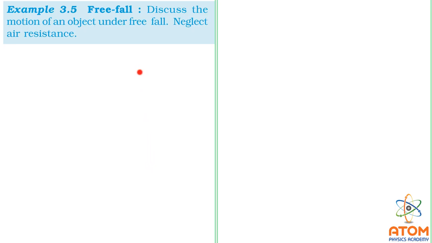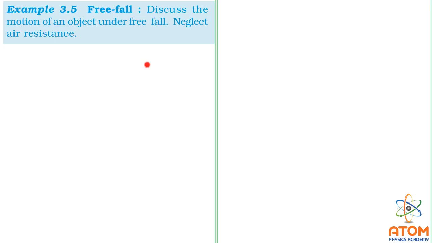That means it will become an accelerated motion. And the interesting part here is that the acceleration will be constant and equal to g only, that means 9.8 meter per second square. So this type of motion is known as free falling.